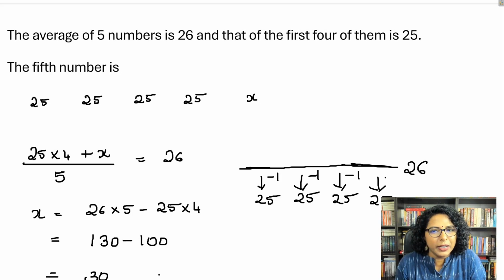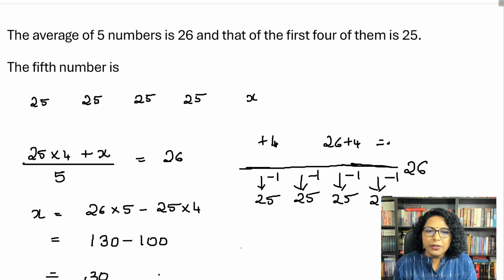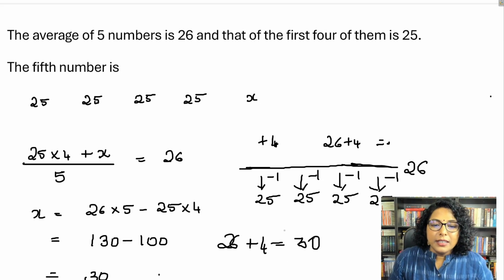Here you have a -1 and a -1. So can I simply say that the 4th number has to be 26 plus 4, which gives you 30? Let me figure, I'll just write it below. So 26 plus 4 is equal to 30. Yes, so the answer comes out as 30.